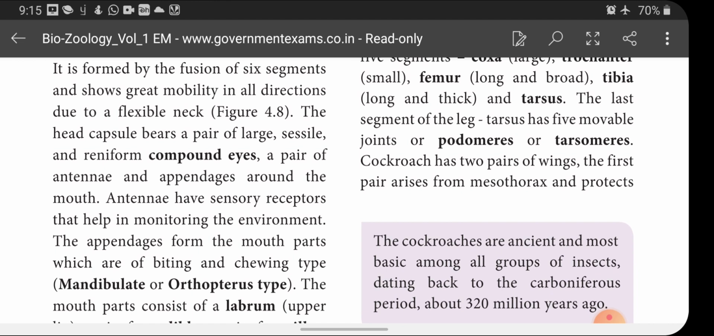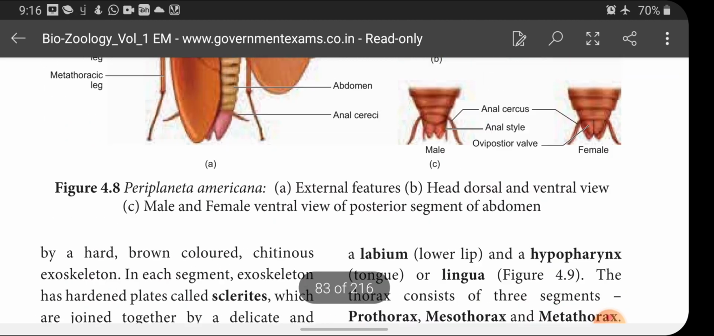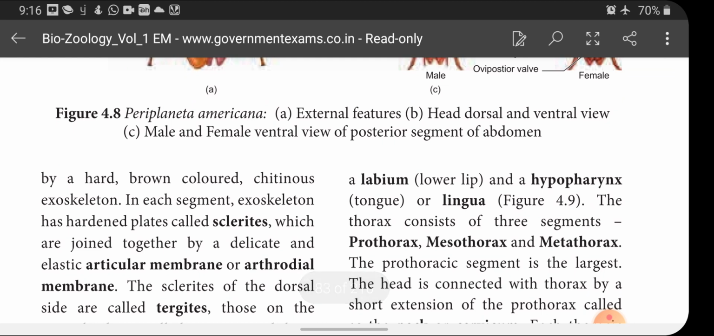The appendages form the mouth parts, which are of the biting and chewing type. Then about the mouth parts of the cockroach, it is biting and chewing type, that is mandibulate or orthopterous type. The mouth parts consist of labrum, that is upper lip. What does the mouth parts include? We can see the upper lip is called labrum, and a pair of mandibles, a pair of maxillae, and a labium, that is lower lip, and a hypopharynx, that is tongue, or lingua. So these are the various parts present in the mouth apparatus of the cockroach.